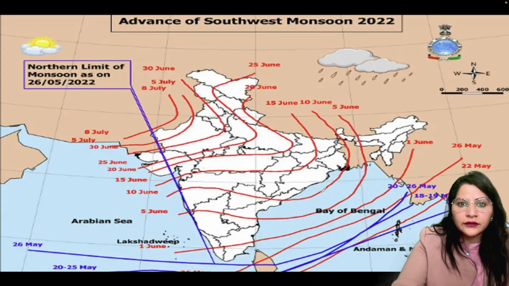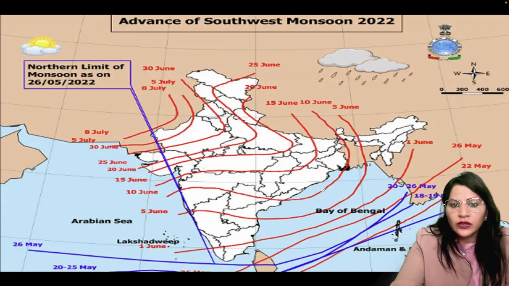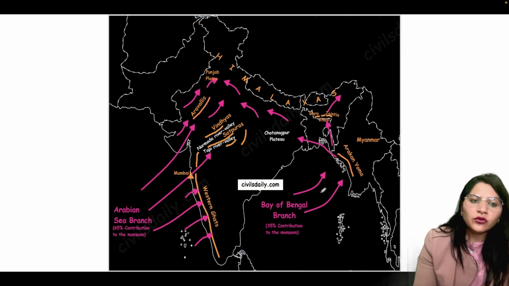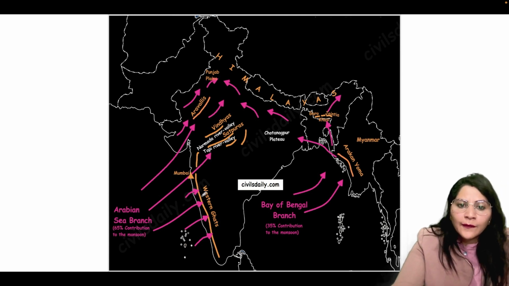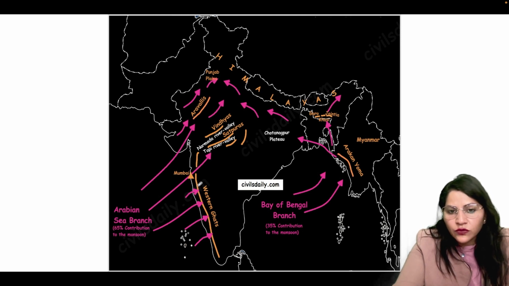The advance of the southwest monsoons started from the month of June. That is 1st June they used to start, and slowly they spread all over the country in different parts. And from here, the southwest monsoon is again divided into different branches. One branch strikes the Western Ghats. These are Western Ghats. One branch of it strikes over here, and it again has two sides.